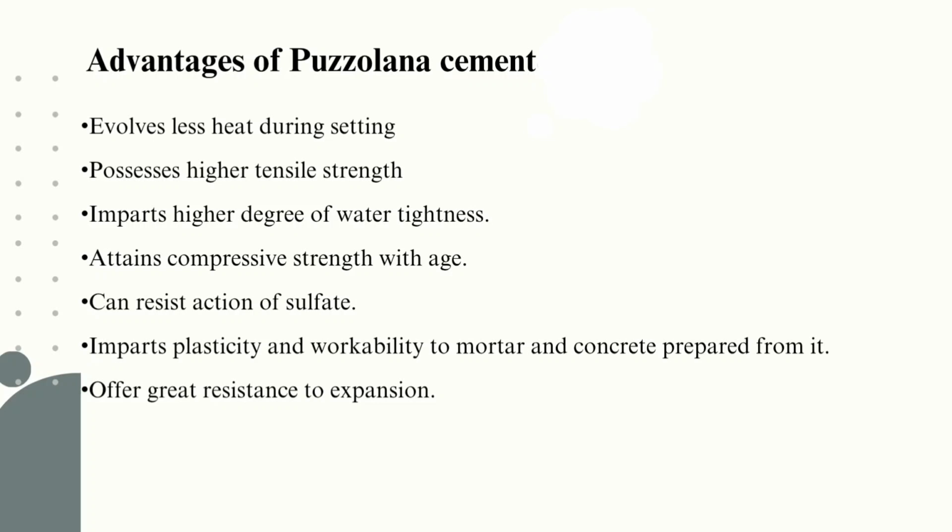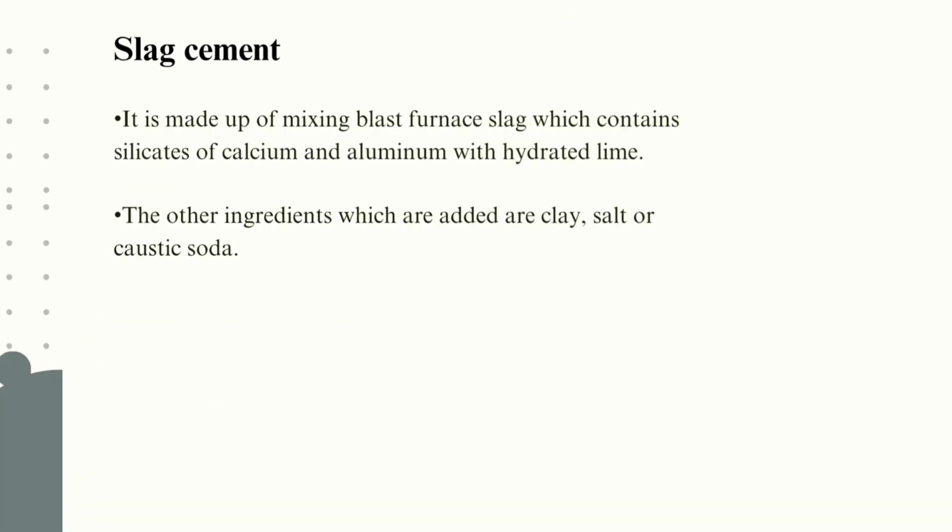It attains compressive strength with age. It can resist action of sulfate. It imparts plasticity and workability to mortar and the concrete prepared from it. It offers great resistance to expansion. Slag cement. It is made up of mixing blast furnace slag which contains silicates of calcium and aluminium with hydrated lime. The other ingredients which are added are clay, salts or caustic soda.